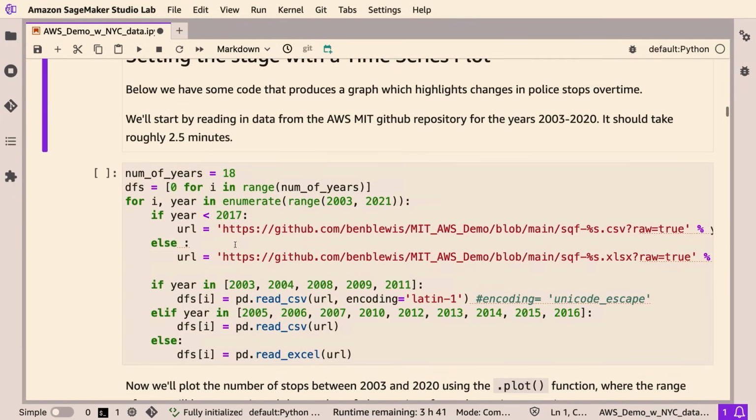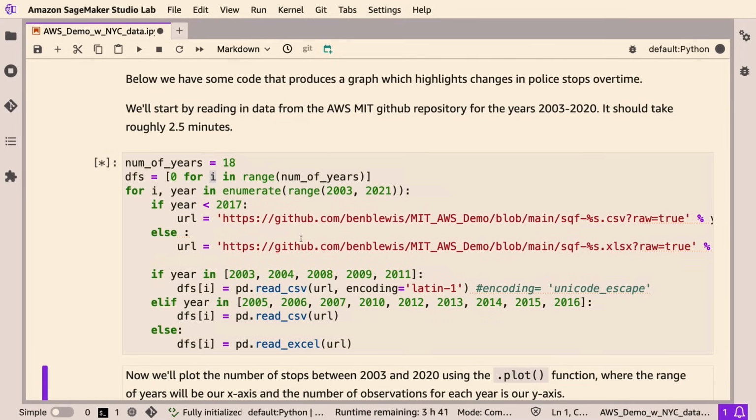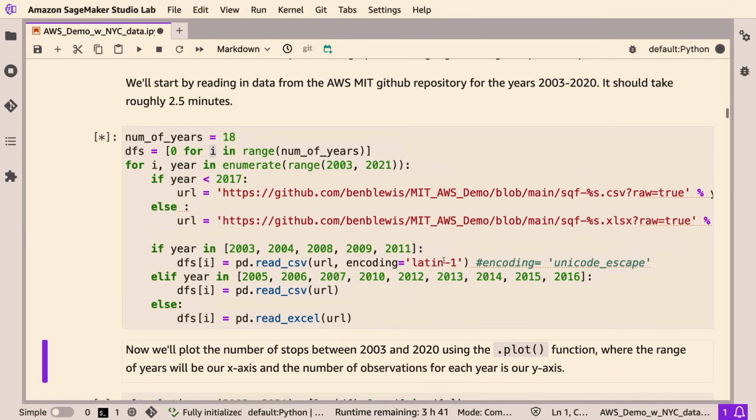So now we want to get into the details. So first, let's read in all the data sets. We will be using the New York City policing stop data from 2003 till 2020. So we're just running this cell now. Some of the data files are in CSV format, and some other files are in Excel sheet formats. So this entire cell will probably take 2.5 minutes in total to run.